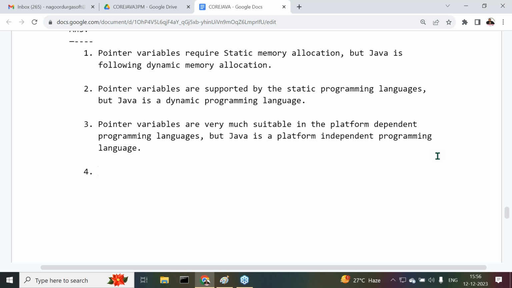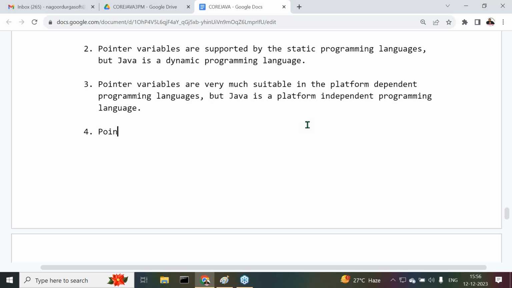Point number 4, what I'm telling to you, pointer variables is a bit confusion oriented programming feature. Why I'm telling the pointers is a bit confusion oriented programming feature? In the case of pointers, single level pointers are available, multi-level pointers are available. What is the meaning of single level pointer? Directly pointer is referring data. That is single level pointer.